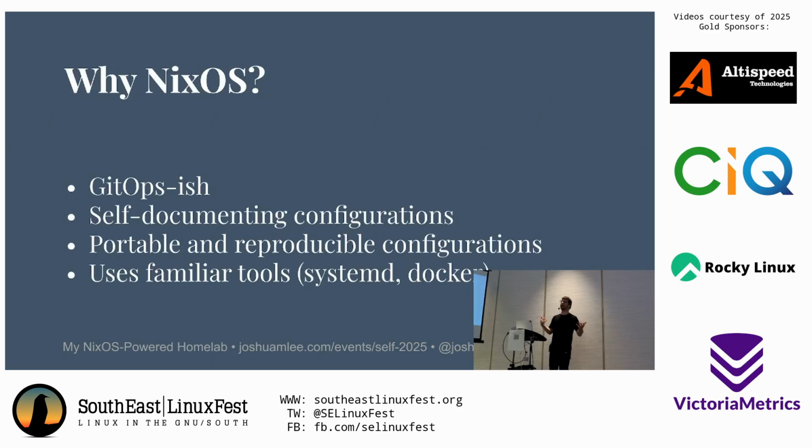So why did I end up choosing NixOS and sticking with it? I've been running it for almost 2 years on some of my VMs. It's GitOps-ish, right? I'm going to show you some examples of the code, but basically all the configuration is defined in a single code file for your whole operating system configuration, services running on that operating system, everything in one big tree. It's awesome. That makes it kind of self-documenting, right? I can see what I have committed, and I know that as long as I applied those configurations, that's what's actually running on my server.